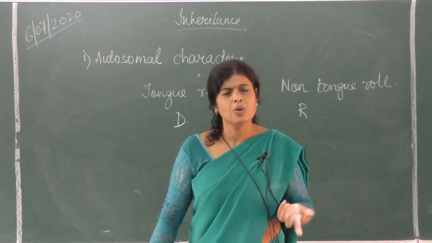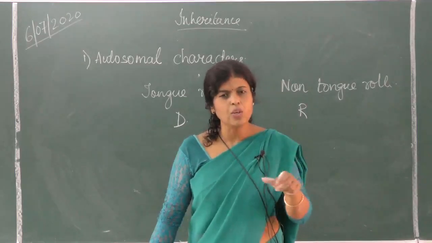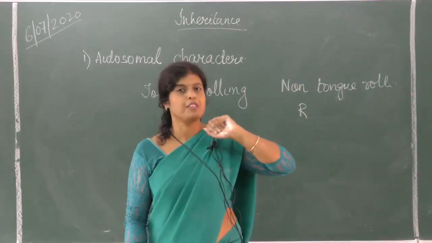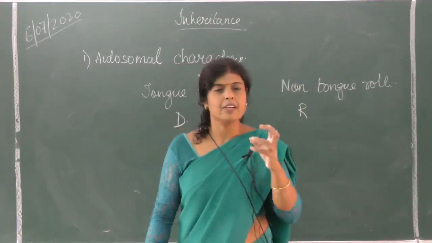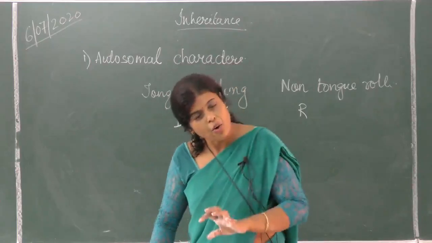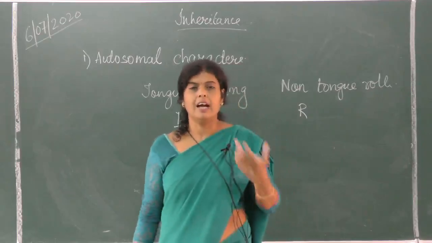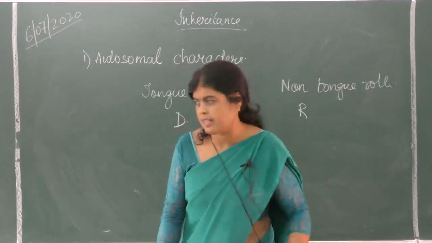Is it all right? So this tongue rolling is a dominant trait. Like tall is a dominant trait, dwarf is a recessive trait. Same way, tongue rolling is a dominant trait, and non-tongue rolling is a recessive trait.